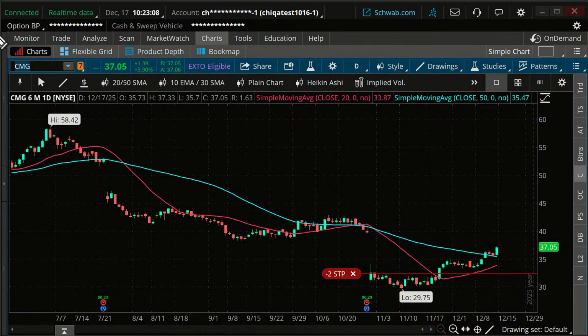Let's look at CrowdStrike here. So I'm going to go to Analyze. Notice I'm using the Analyze tab. It's very helpful on this to visualize these trades. Let me just double check that that's the current price, 476. This is the current price right here. And you can see we're almost at our peak level where we want it to be. However, we can still make a lot more money, right?